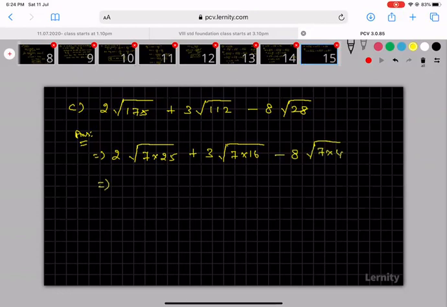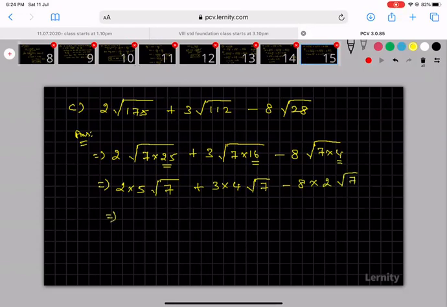Here 25 means 5 fives are 25, so I am taking one 5 outside. Here 16 means 4 into 4 is equal to 16, so I am taking one 4 outside, so the balance is 7. Minus here 8 into, here 4 means 2 into 2, I can take one 2 outside, so this is 7.